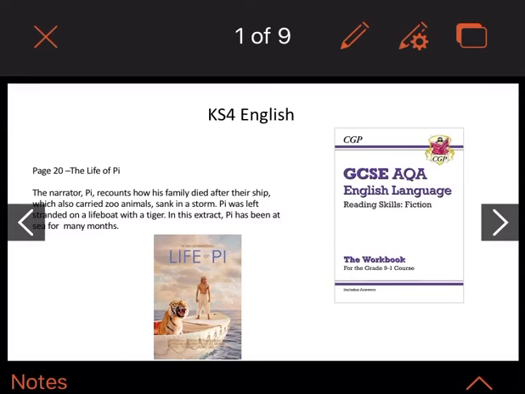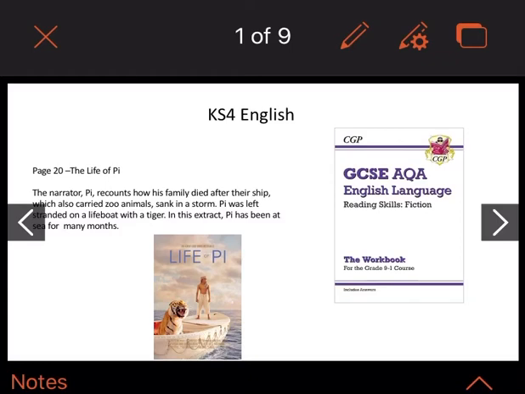So this week you're going to need your GCSE AQA English Language fiction book, and we're going to be going on pages 20 and 21. We're only looking at the questions on page 21. We're not going to do anything else. And then we're going to do a creative writing question at the very end.